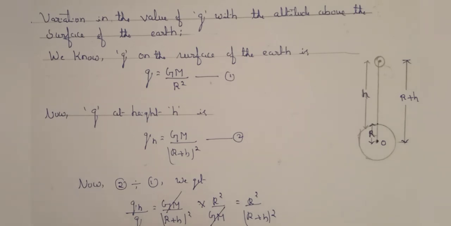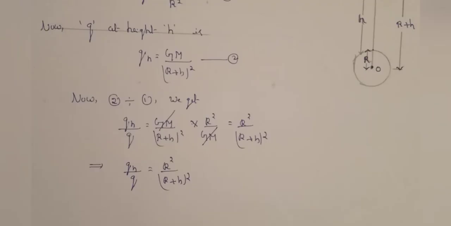Therefore, gh/g = R²/(R + h)². Since R + h is greater than R, gh/g is less than 1.